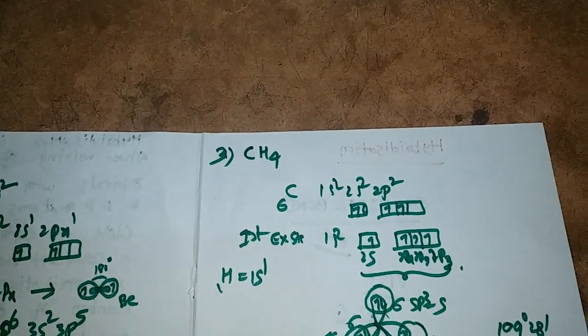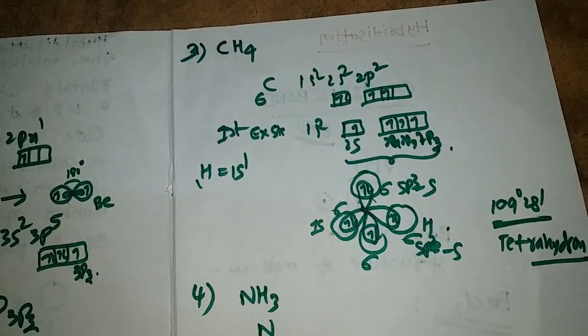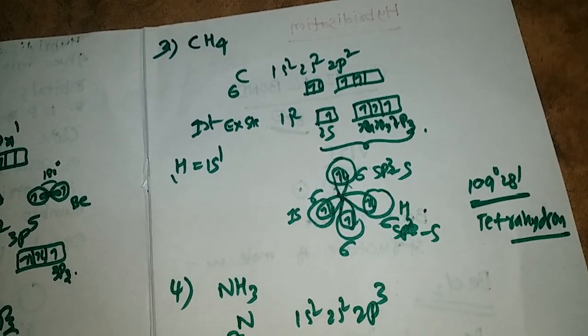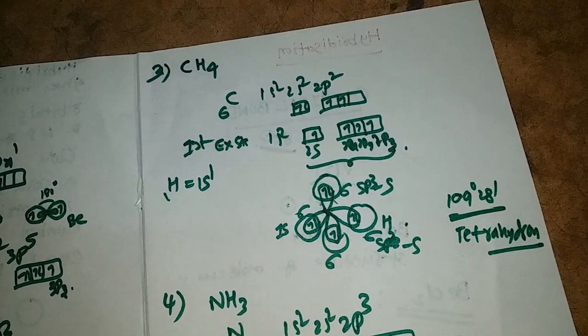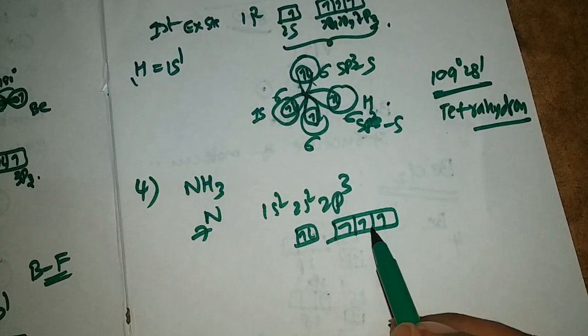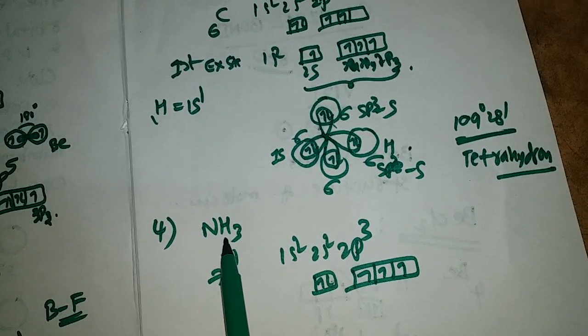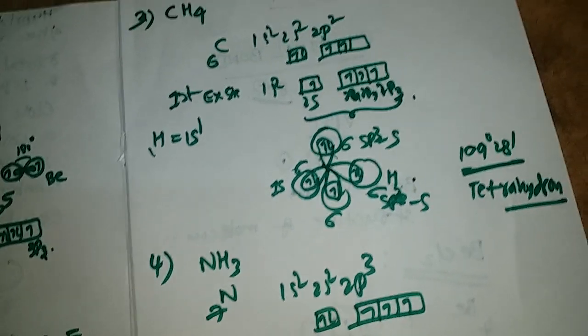Next comes ammonia, NH3. Atomic number of nitrogen is 7: 1s2, 2s2, 2p3. Nitrogen has 3 unpaired electrons, so no doubt it can form 3 sigma bonds with hydrogens.